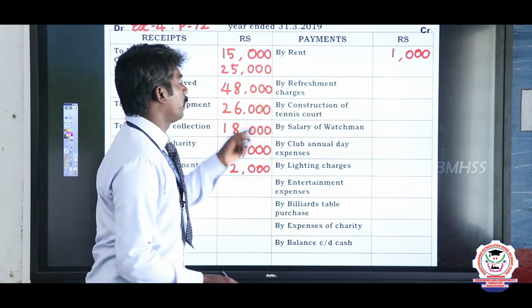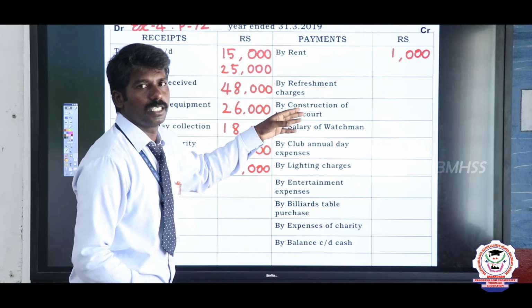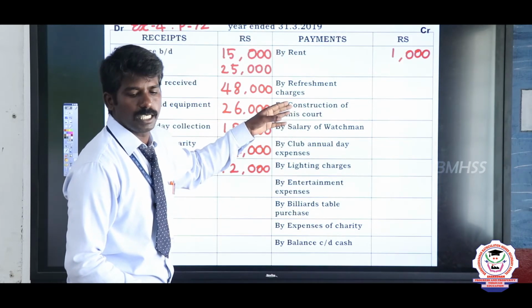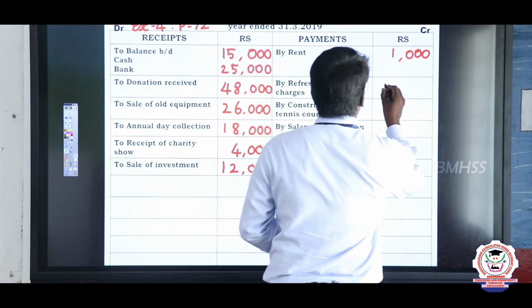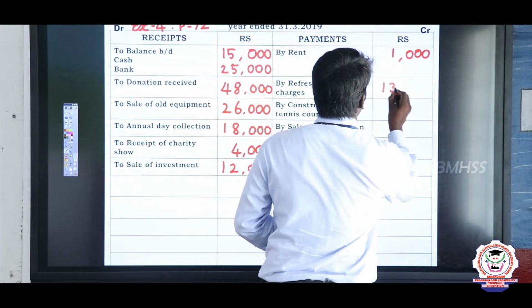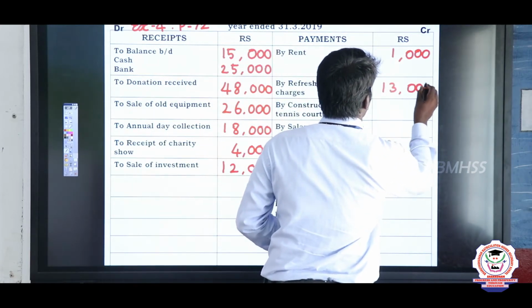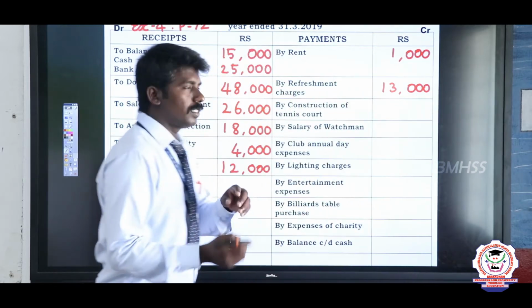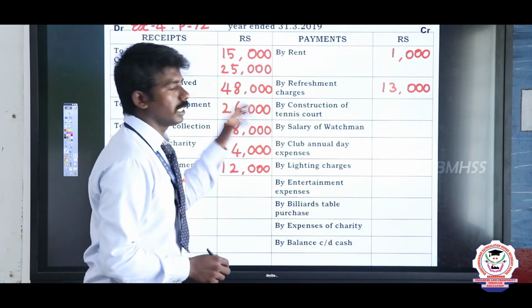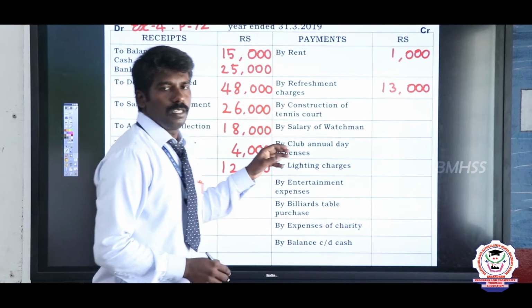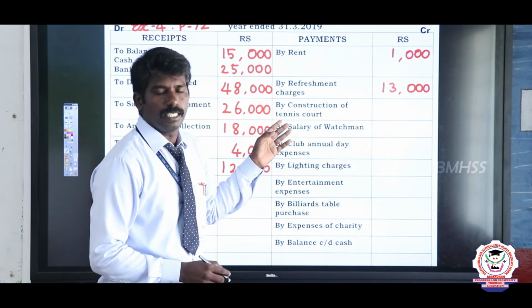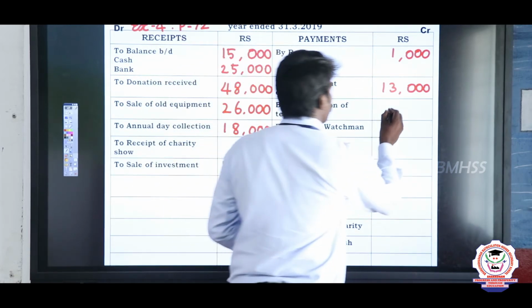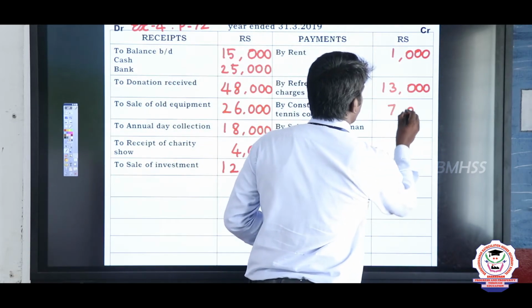See the next payment, refreshment charges. What is the value of refreshment charges? The value is 13,000 rupees. Right? 13,000 rupees. See the next expense, construction of tennis court. What is the value of construction of tennis court? The value is 7,000 rupees. So write 7,000 rupees.